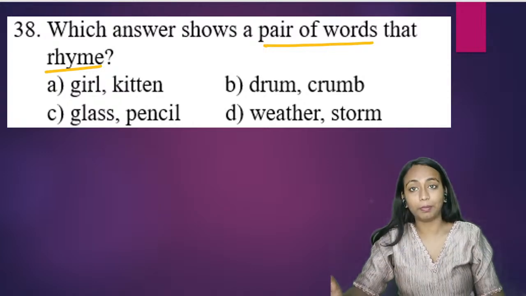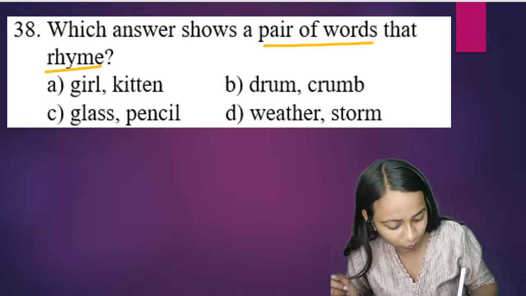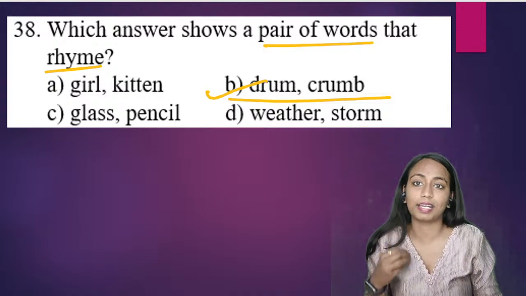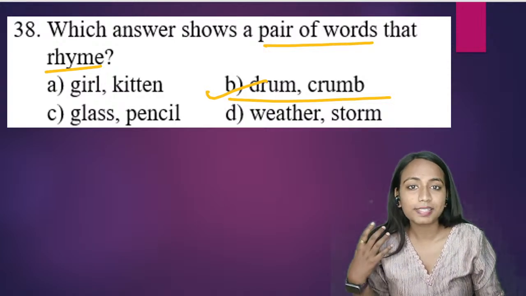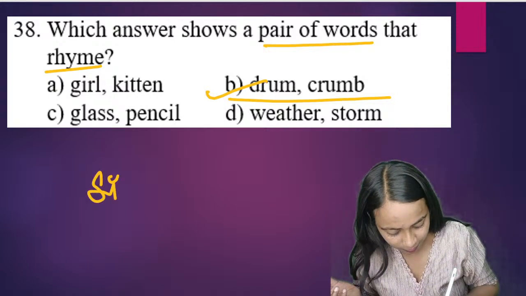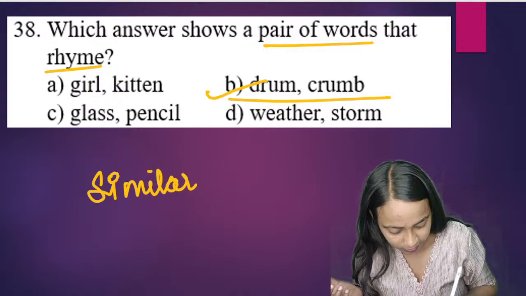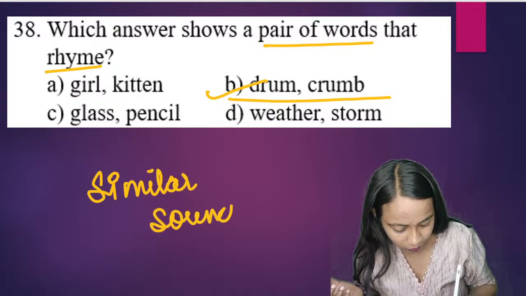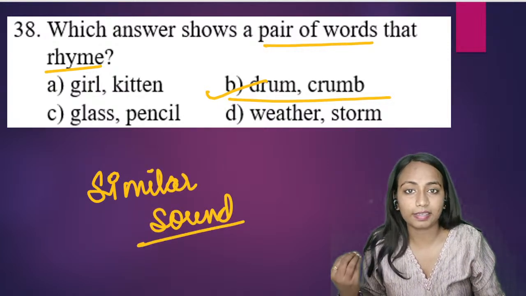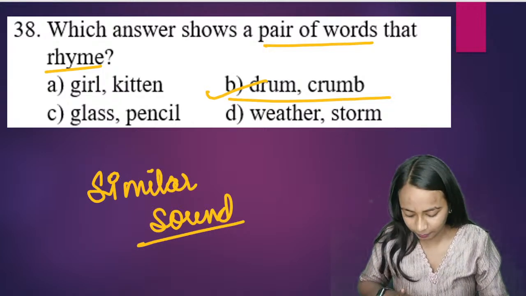What are a pair of rhyming words? Rhyming words यहाँ पे क्या है? You can have a look. Drum and crumb. They are the rhyming words. Rhyming words are the words which have a similar sound. ऐसे सभी words जिनमें क्या present होता है? All the words that contain a very similar kind of sound, all these words are called rhyming words. So drum and crumb, they are the rhyming words.